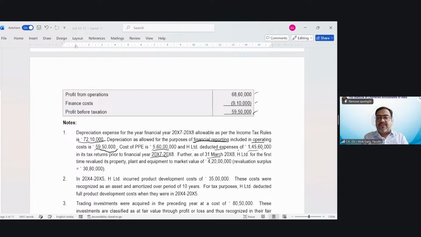Further, as of 31st March 20x8, H Limited for the first time revalued its property, plant and equipment to a market value of 4 crore 20 lakh.